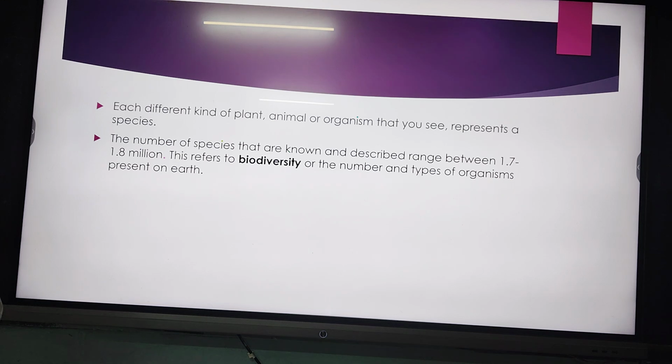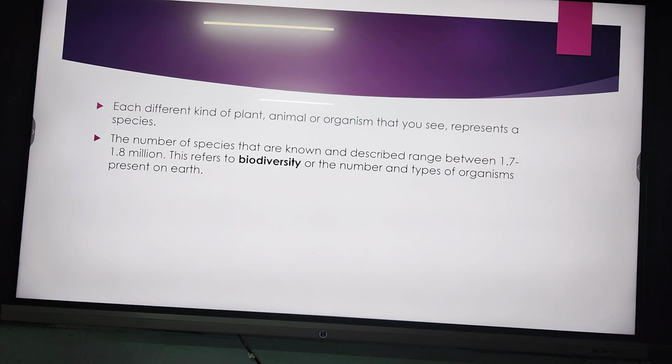There you can see the tiger, elephant, deer, and so many insects, lizards, snakes, crocodiles, all these things. So the number of species present in an area is known as the biodiversity of that area.